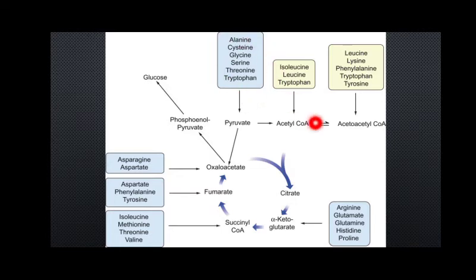And for this other set, we can say that it becomes a part of the Krebs cycle itself. So either process ultimately gives us the necessary material which will trigger the Krebs cycle, or the electron transport chain, which will ultimately lead to the generation of ATP.